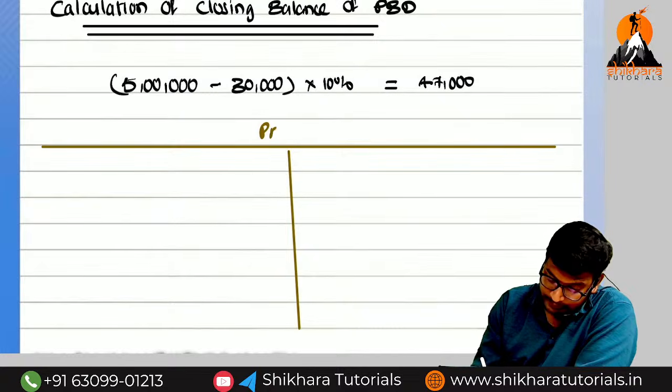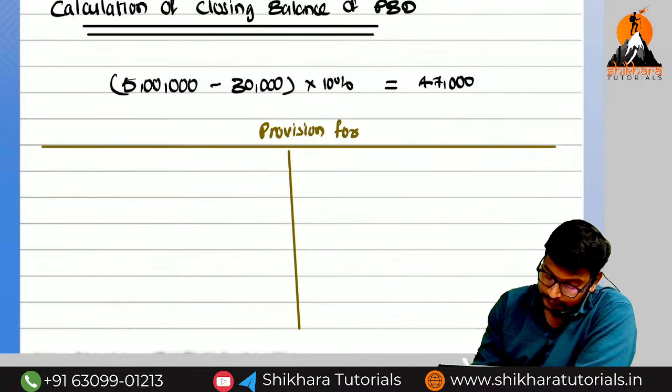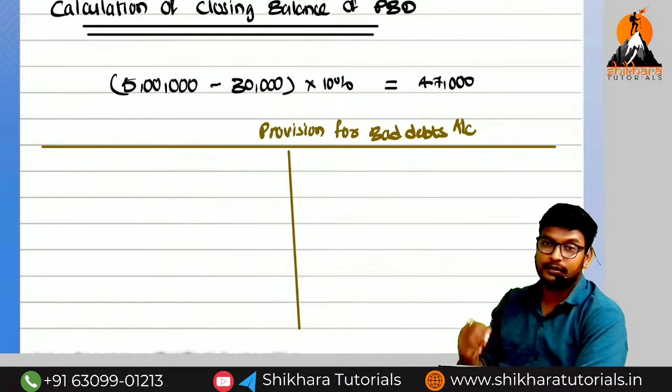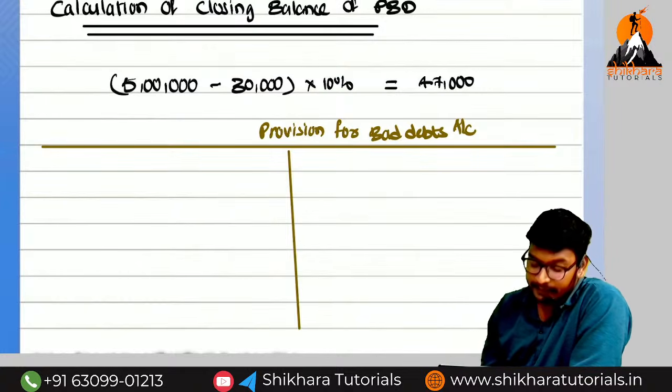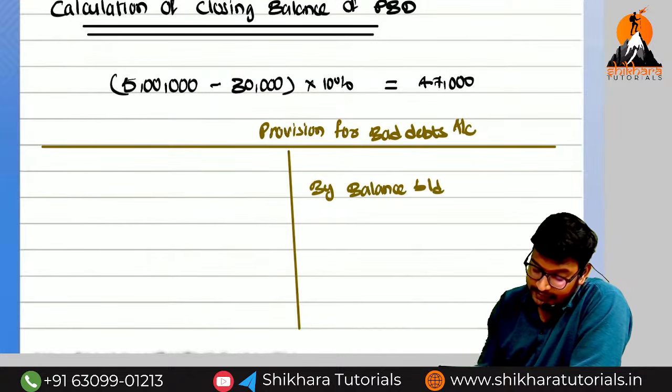So provision for bad debts. We can discuss the sums in our book also, no problem. Bad debts. Provision for bad debts. What is the opening balance? By balance brought down. How much is the opening balance?